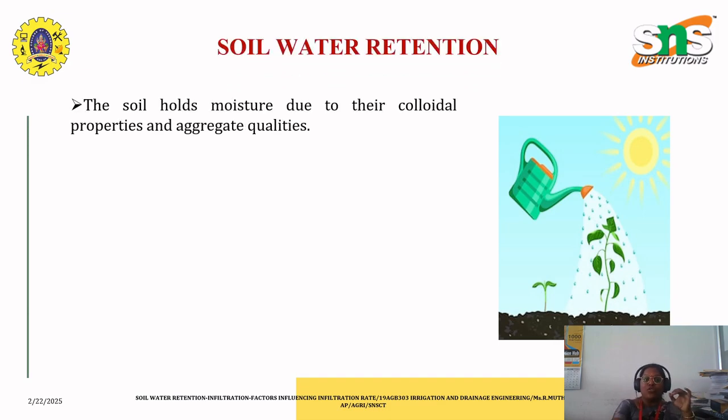The soil usually holds moisture due to their colloidal properties and aggregate qualities. That means that every soil particle together will form a pore, and that pore will be capable of holding the water that is applied over it. So this holding capacity is said to be soil water retention.